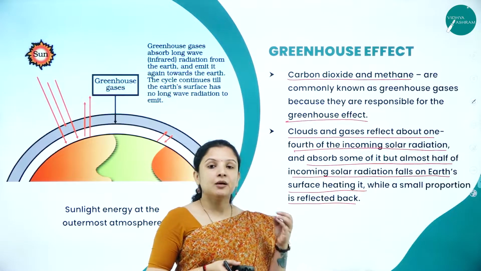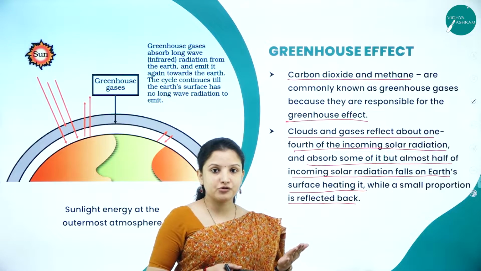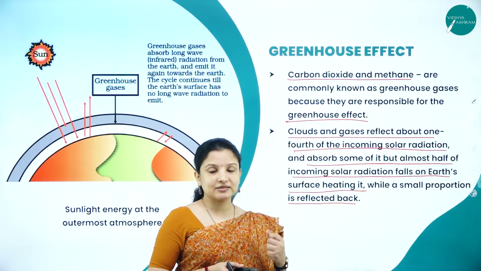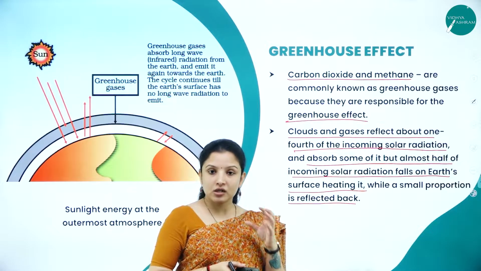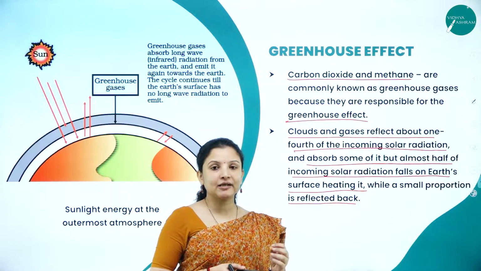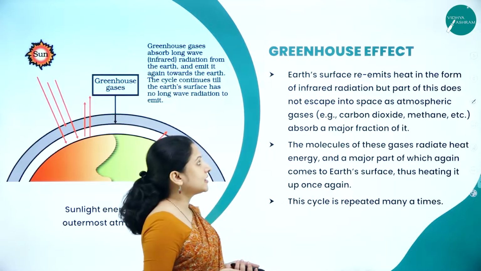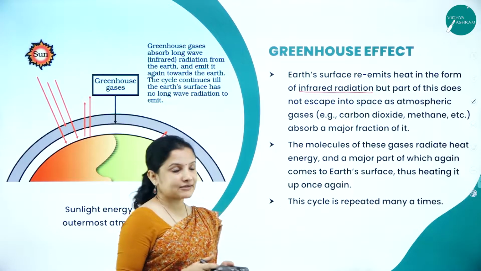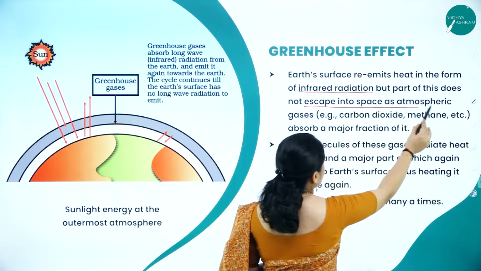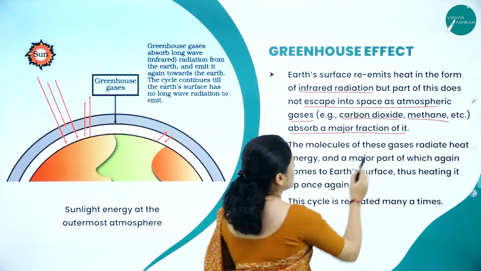But what happens because of the extreme liberation of carbon dioxide and methane as a result of pollution? The greenhouse effect is increasing, wherein too much heat is being absorbed by the earth, and therefore the earth is getting heated up to such an extent that it is causing the melting of glaciers, snow caps, ice caps, and all that. The Earth's surface re-emits the heat in the form of infrared radiation, but part of this does not escape into space, as atmospheric gases such as carbon dioxide, methane, etc. absorb a major fraction of it.